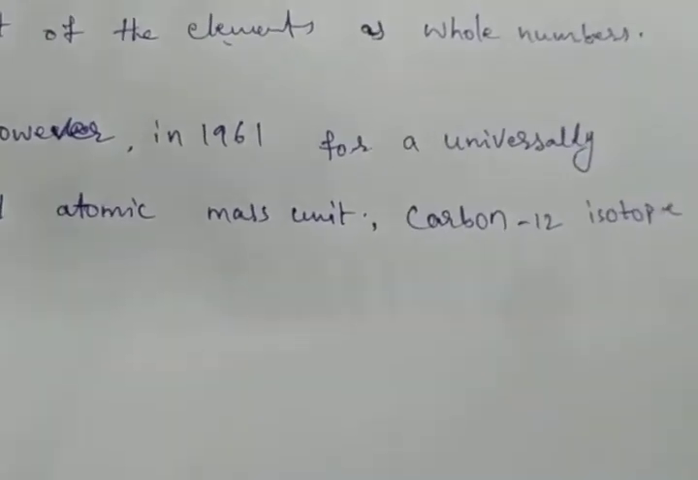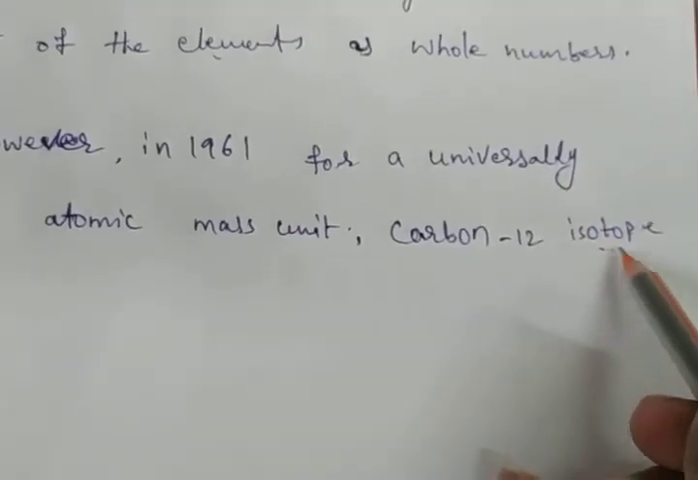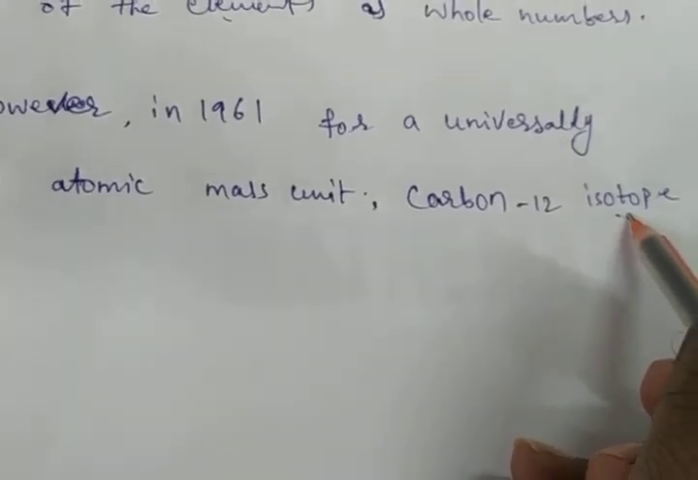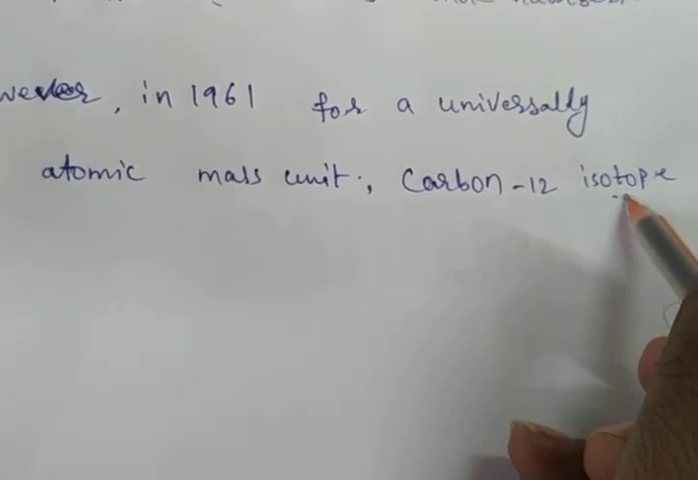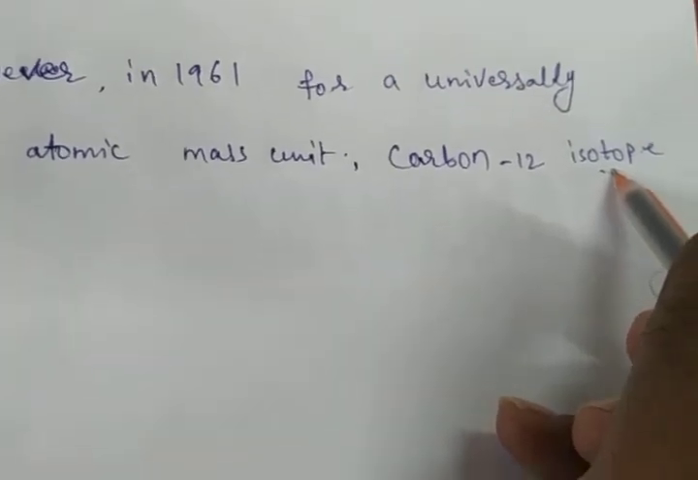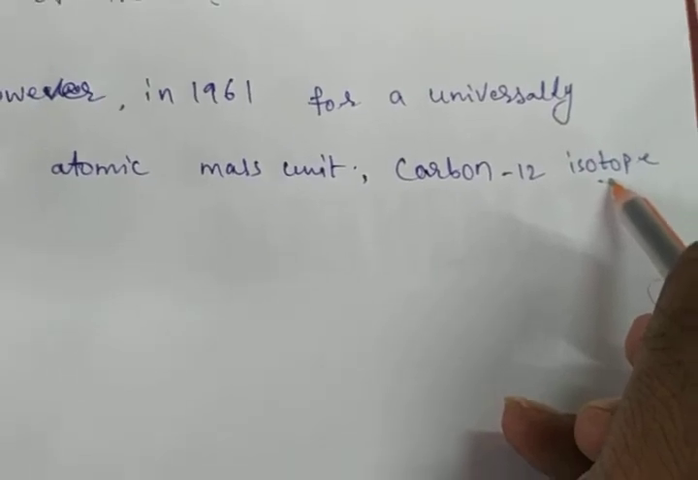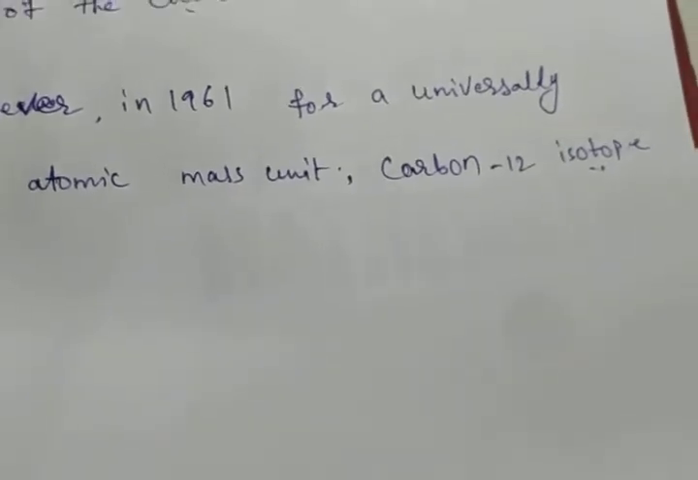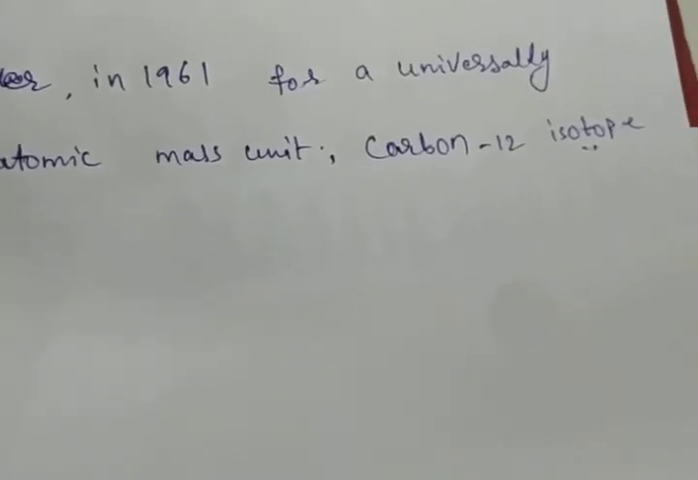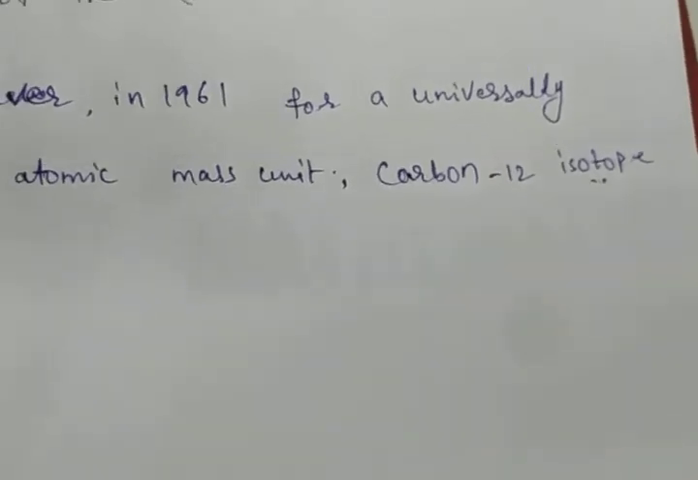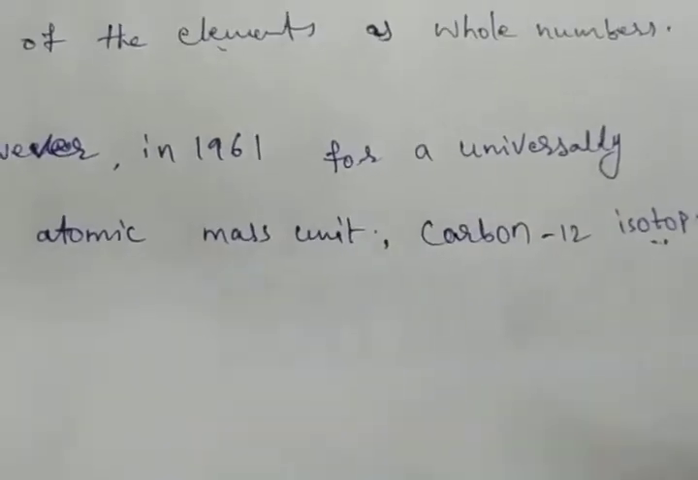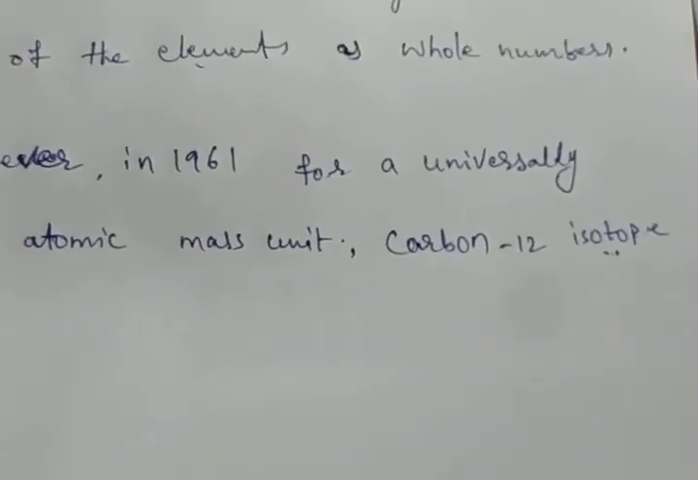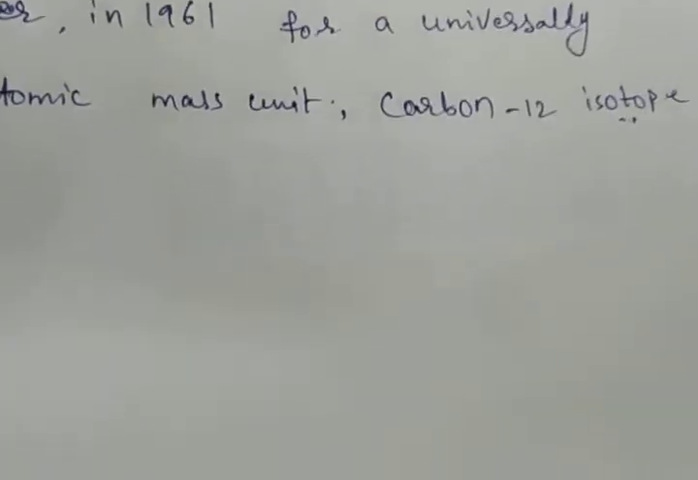What is an isotope? How can you define the isotope? Did you remember? Elements with the same atomic number but different mass number are called isotopes. Isotopes have similar chemical properties. For example, carbon-12 and carbon-14, or chlorine-35 and chlorine-37, are isotopes.